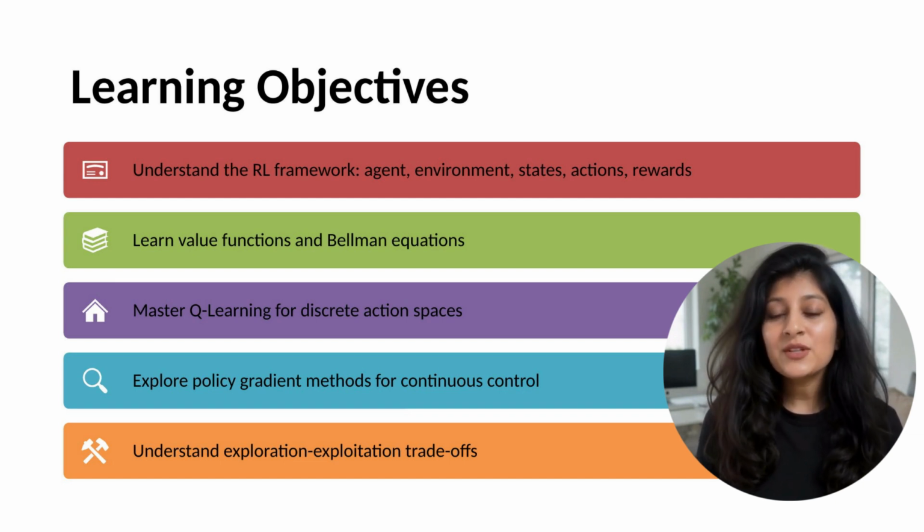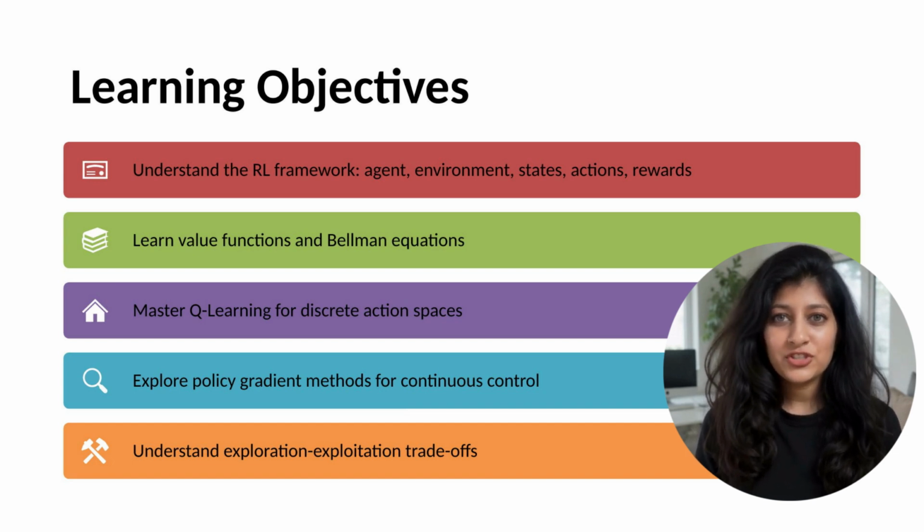Second, we'll learn value functions, estimating how good states or state-action pairs are. The value of a state is the expected cumulative future reward from that state. Computing value functions enables finding optimal policies. The Bellman equation expresses this recursively, enabling dynamic programming solutions.